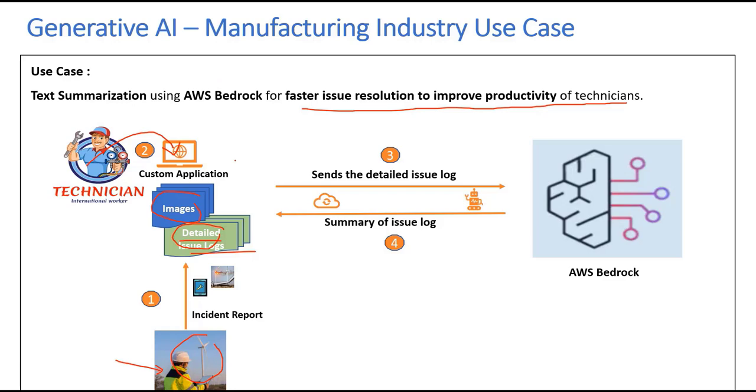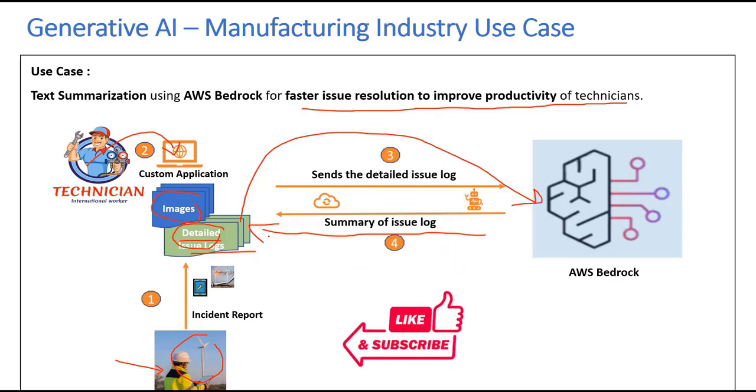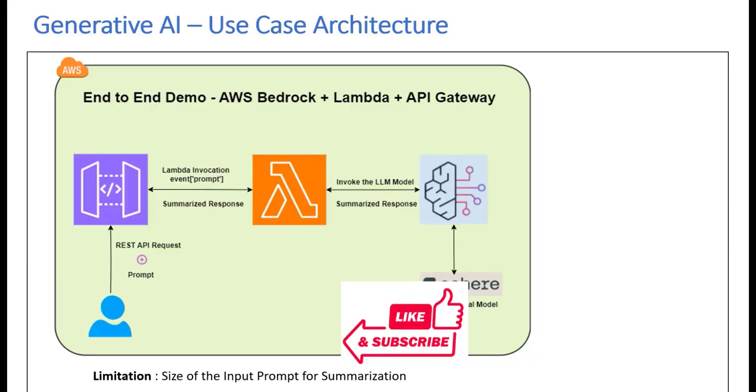One possibility to improve the productivity of technician is to send these detailed issue logs to AWS Bedrock, and Bedrock invokes one of the foundation models and then summarizes the key issue log and sends it back to the technician. Then the technician can look at this summary of issue log rather than the entire detailed issue log to help make decisions faster.